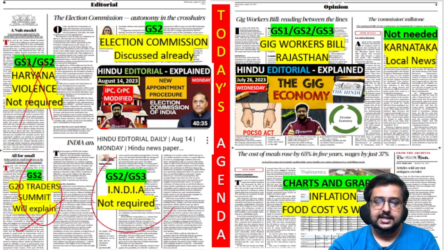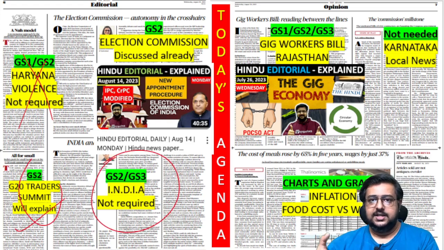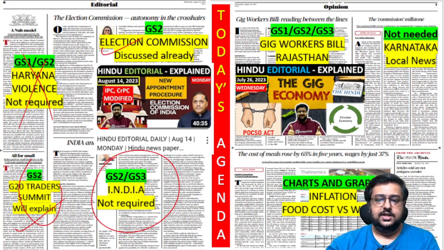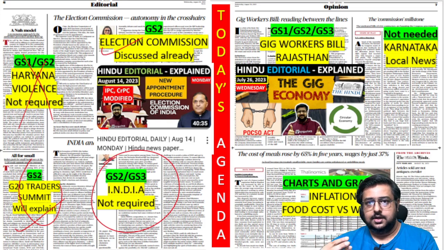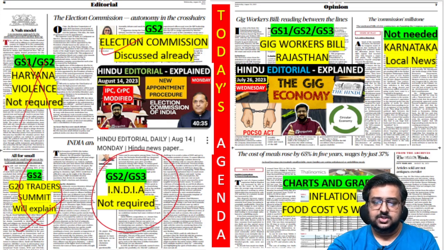Because this is that INDIA, Congress party and 26 parties came together and formed an alliance, no use to us. Here, election commissions, again that author is discussing the same thing, that now the Chief Justice of India is not part of the group who will select the election commissioner of India, the chief election commissioner. That already, if you see the August 14th episode, we have discussed, you can watch that episode.